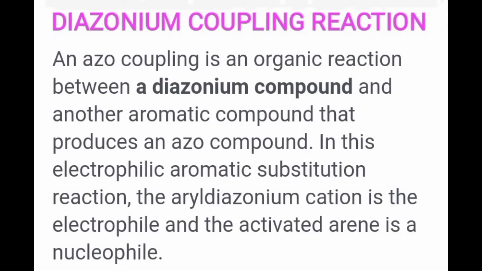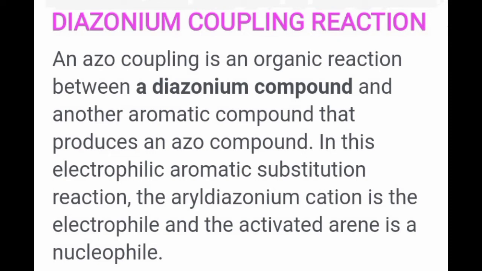This azo coupling reaction is one of the aromatic electrophilic substitution type of reactions, in which there is formation of an azo coupling by the reaction between a diazonium compound and an aromatic compound that produces an azo compound.